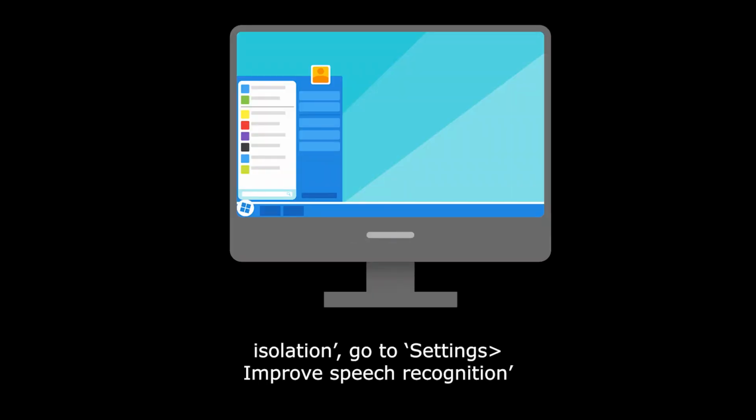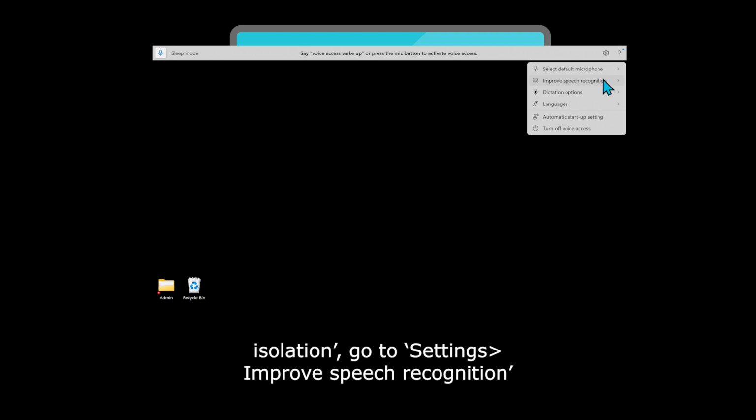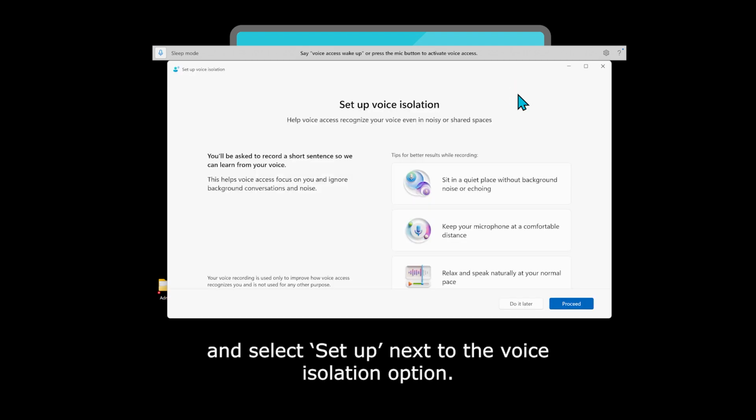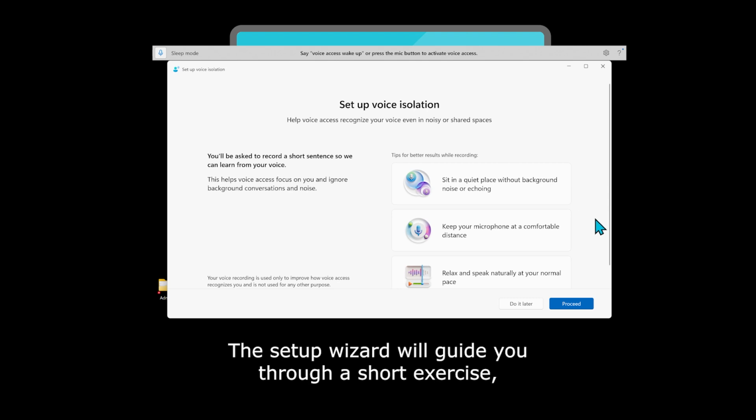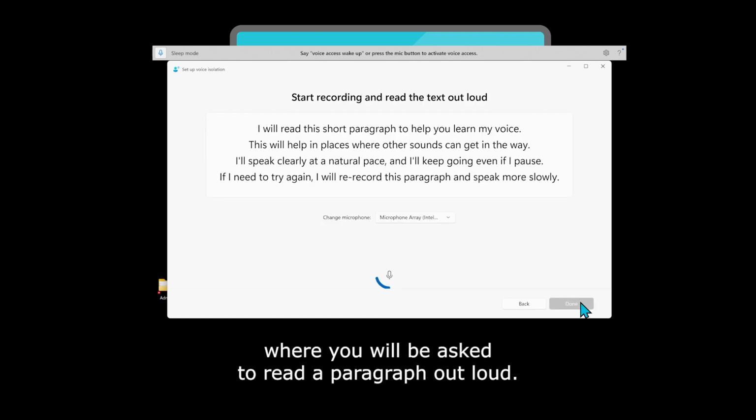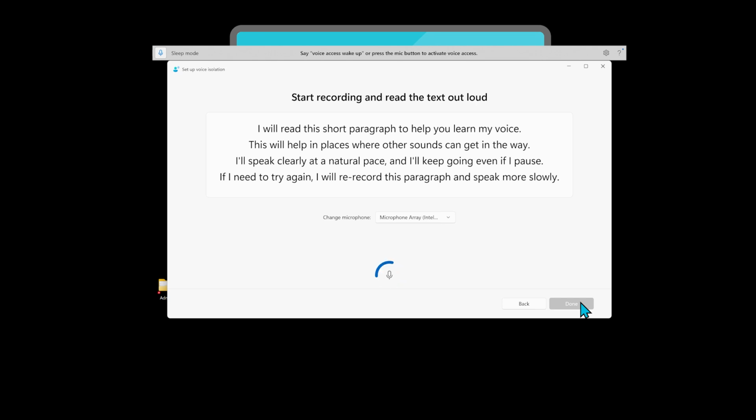To set up voice isolation, go to Settings, Improve Speech Recognition, and select Setup next to the voice isolation option. The Setup wizard will guide you through a short exercise where you will be asked to read a paragraph out loud. When you do this, make sure you are somewhere quiet.